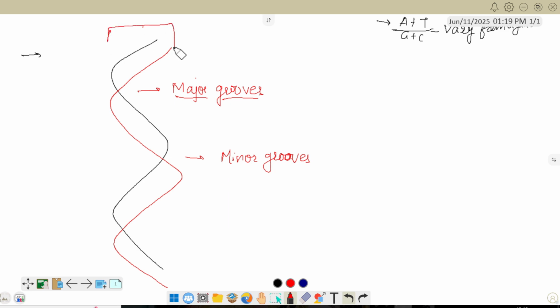The diameter of this type of DNA is 20 angstrom, and the number of nitrogen bases present in one helix, one loop, is 10. 1, 2, 3, 4, 5, 6, 7, 8, 9, 10. Total 10 base pairs are there. And the length of this one helix is 34 angstrom. So the distance between these two is 3.4 angstrom. Clear? Done? So in nanometer we can convert this. So this is the structure of DNA overall.